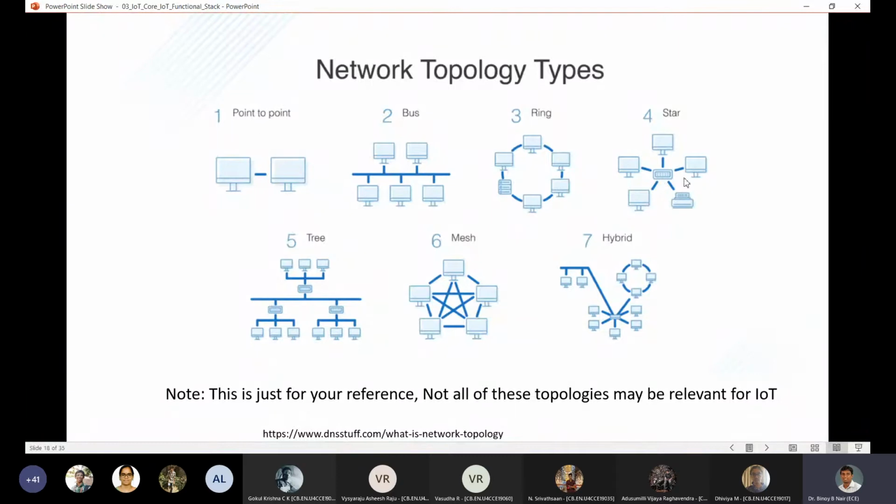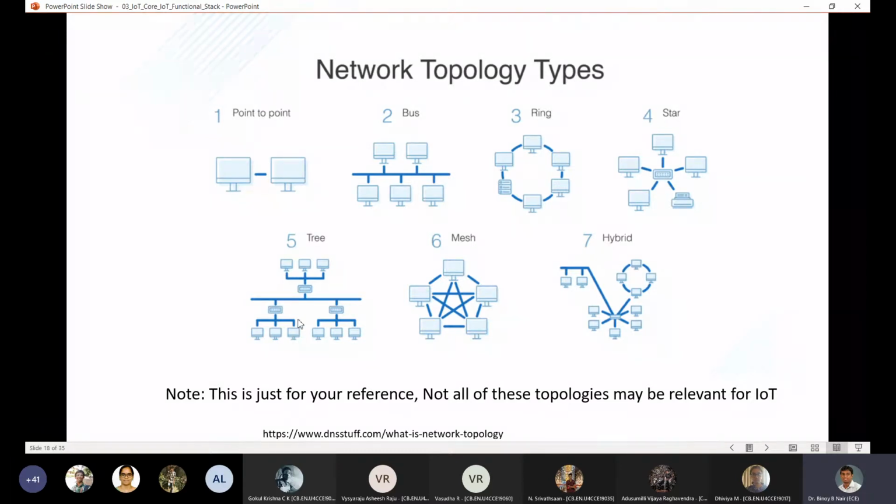So this is one common configuration for IoTs. Tree network, again, if you see, is a variation of the bus network. This is also used in conventional computer systems where you have one single gigabit Ethernet running around the entire factory or the floor or the lab, and you have small routers, or you may call them hubs or switches, depending on the size of the network. You will have all these subunits which again transfer the data to individual PCs. So this is also something commonly used for IT networks, not commonly used in IoT networks.